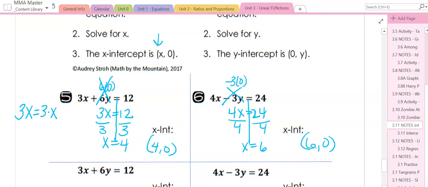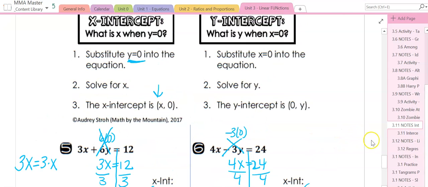This is just one of those things that while it seems kind of easy and it ends up being a one-step equation, I find that it's something I forget about a lot. We get so in the habit of putting stuff into y equals. So it's just a really great, easy tool if we can remember it. So then our last examples are the y-intercept. So to find the y-intercept, naturally if the x-intercept is where y equals 0, the y-intercept is where x equals 0. So we're going to plug a 0 in for x and then solve for the y value.